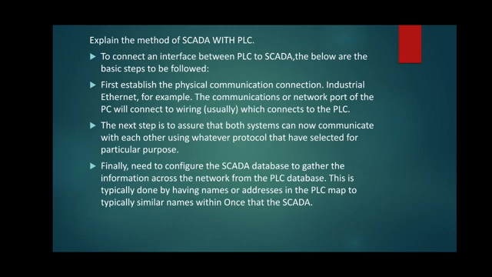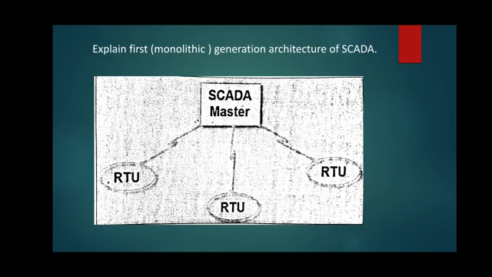Finally, we need to configure the SCADA database to gather the information across the network from the PLC database. We know that PLCs are the RTUs. This is typically done by having names or addresses in the PLC map to similar names within the SCADA. If the addresses are correctly mapped, only then will the communication happen between the PLC and the SCADA.